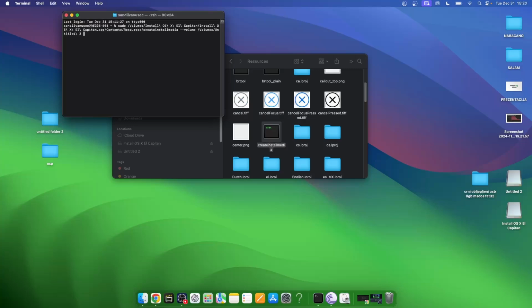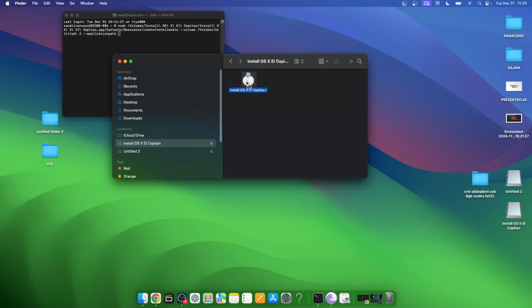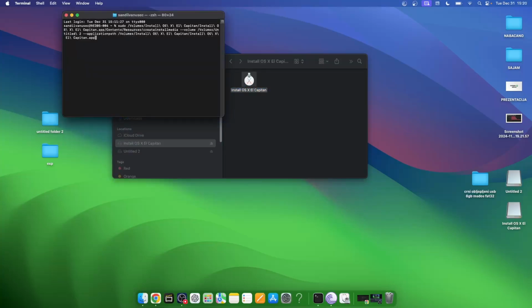And then I type --applicationpath. I type space, and now I drag and drop the install application. So I go back here and I drag and drop this. Okay, now I backspace, and I can hit enter.